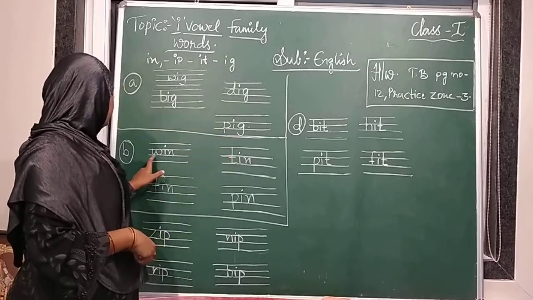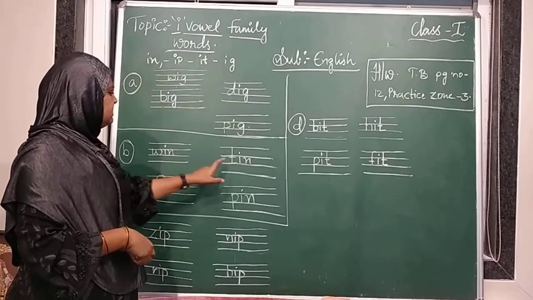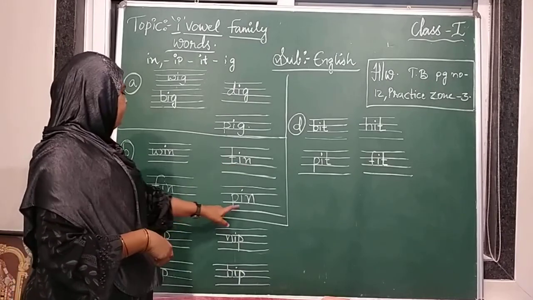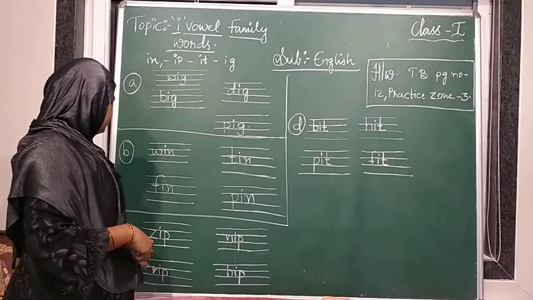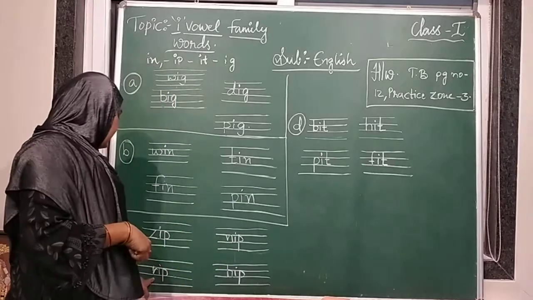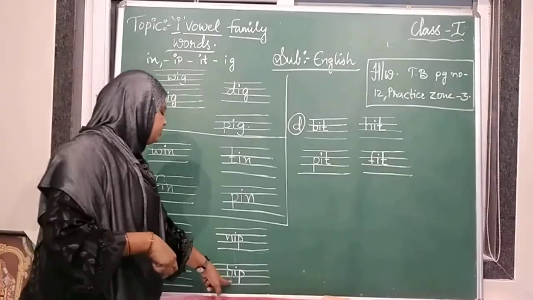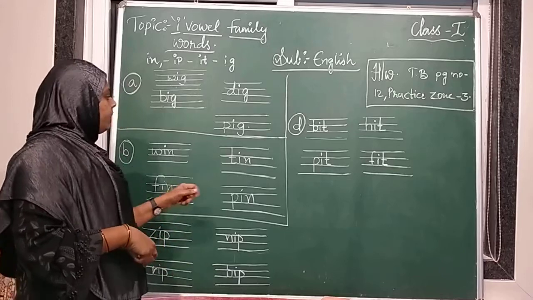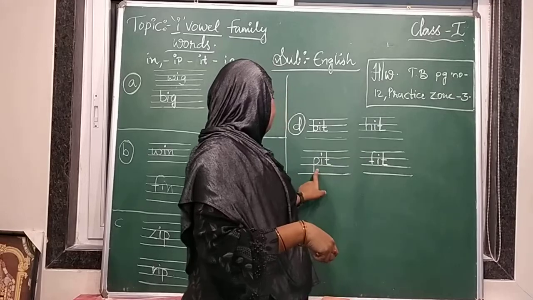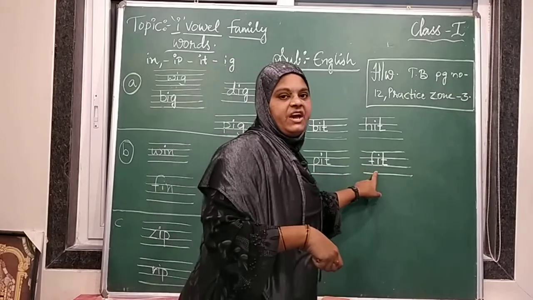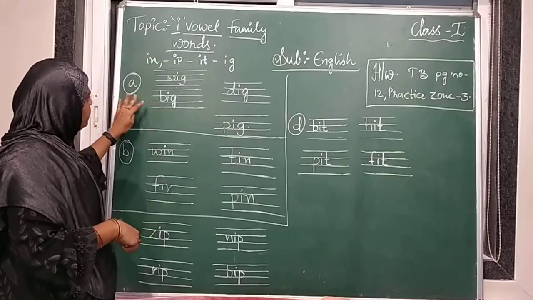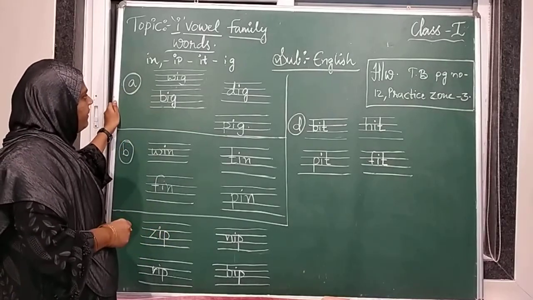W-I-N, win. T-I-N, tin. F-I-N, fin. P-I-N, pin. Z-I-P, zip. N-I-P, nip. R-I-P, rip. H-I-P, hip. B-I-T, bit. H-I-T, hit. P-I-T, pit. F-I-T, fit. These are the words. These all words come under the I family words.